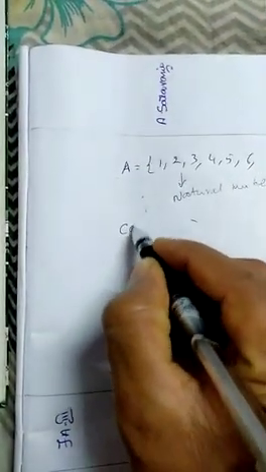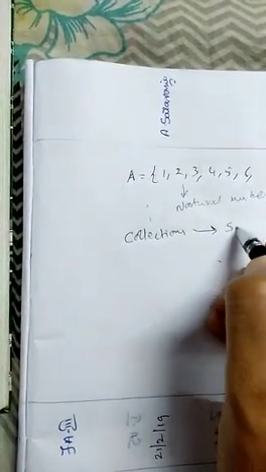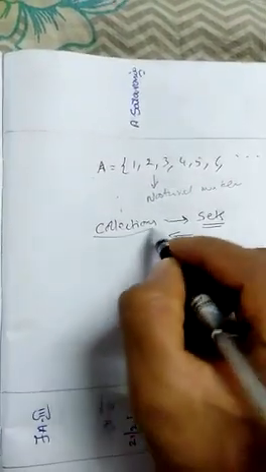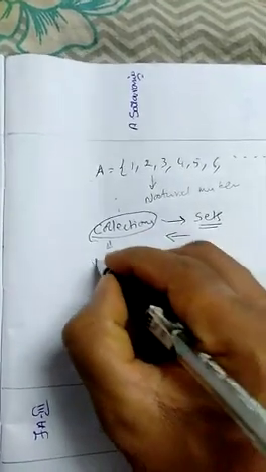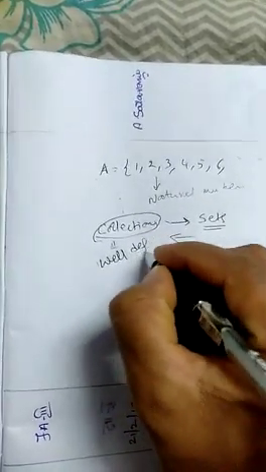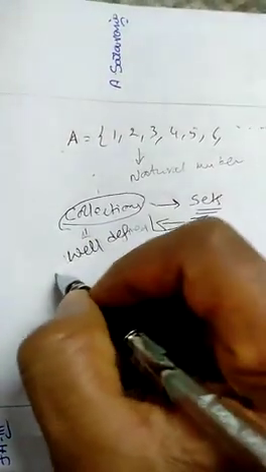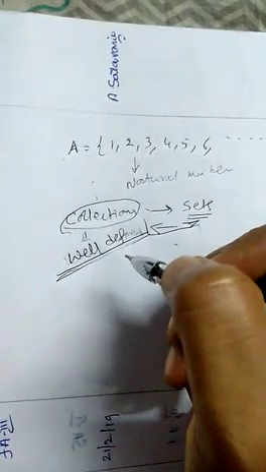So now here, all collections are not sets, but all sets are collections. That means if a collection is well defined, then that collection is called a set. A set is a well-defined collection of objects. Well defined, the word again I'm telling you, well defined. It has to be accepted by everyone.